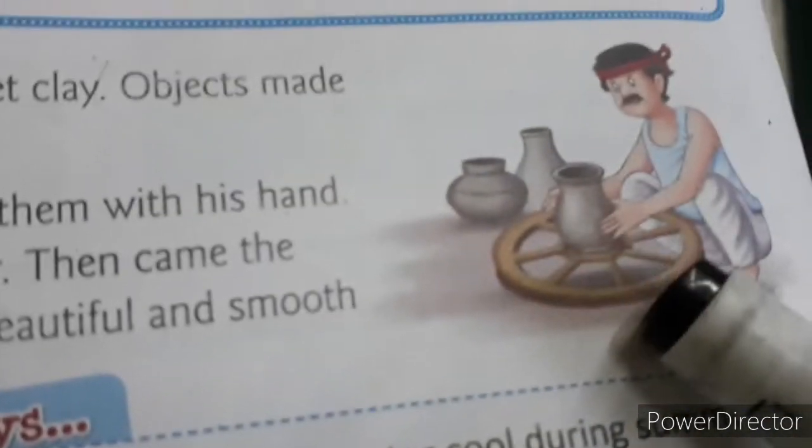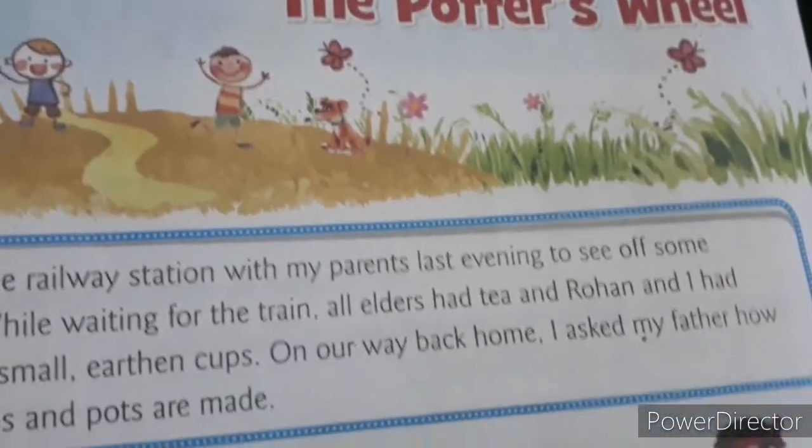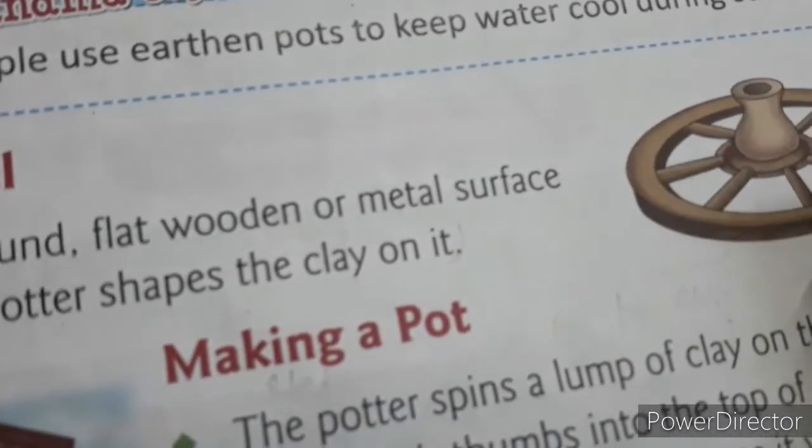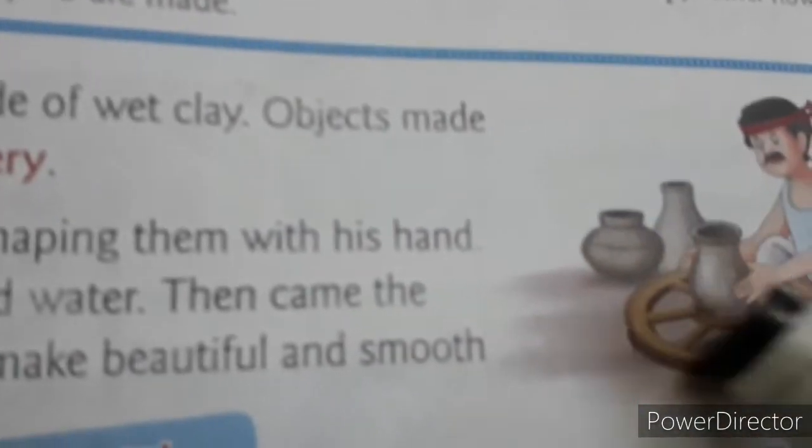Here they put their hands like this. After that they make it hollow and smoothen the clay. Like this they make the pot.